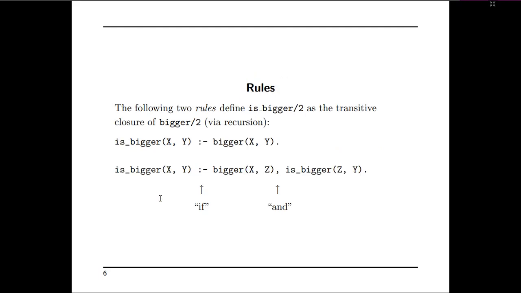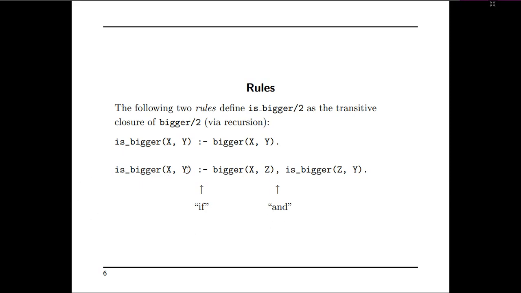For example, the following two rules define is bigger by 2 as the transitive closure of bigger by 2, which is via recursion. Here colon hyphen represents if and comma represents and.